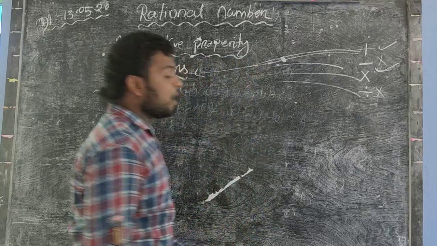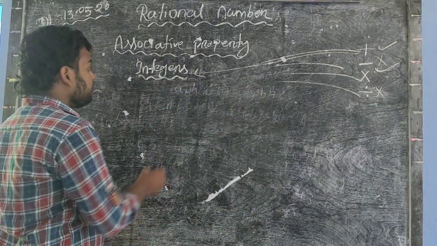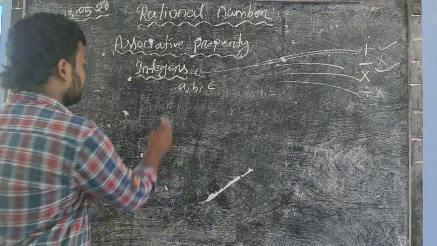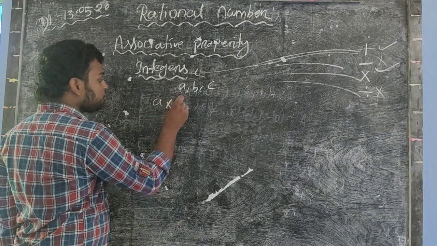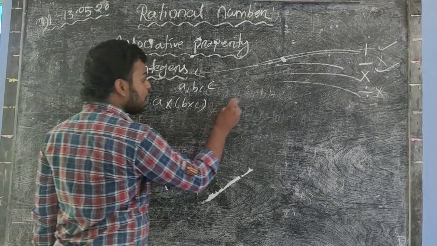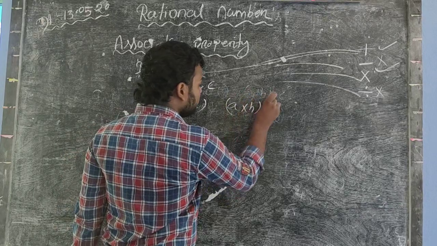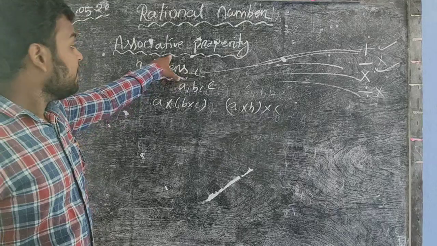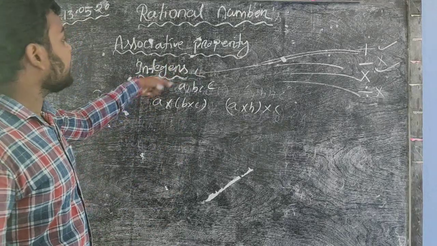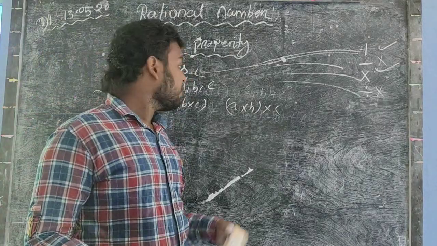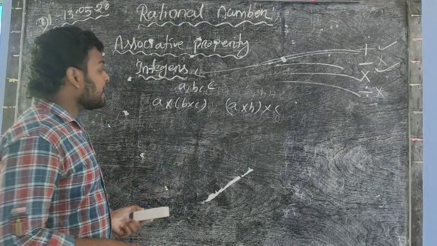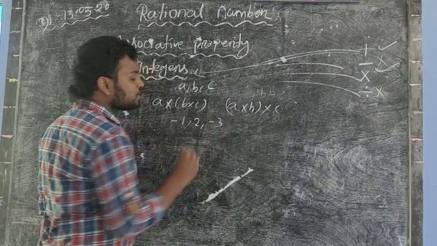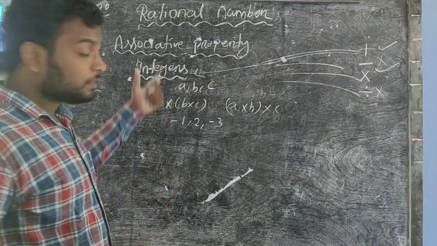So in the case of multiplication, if a, b and c are three integers, if the value of a into (b into c) is equal to (a into b) into c, then you say that integers obey associative property. If not, then you say that integers do not obey associative property. Now we will check by examples. So let -1, 2 and -3 be three integers.